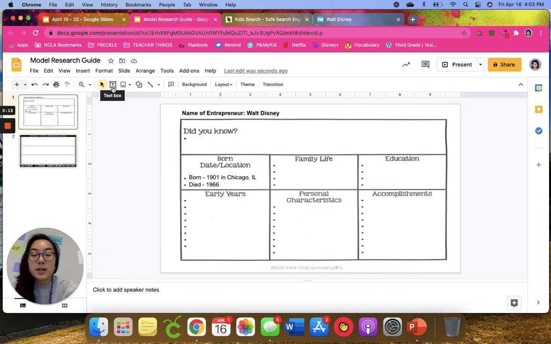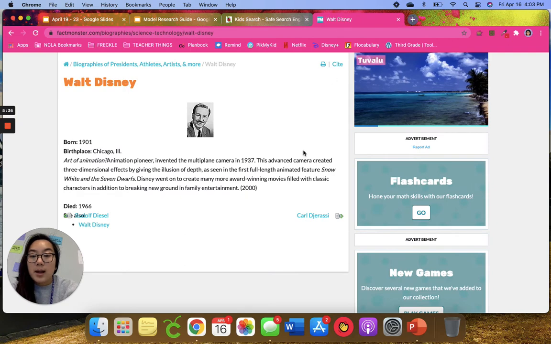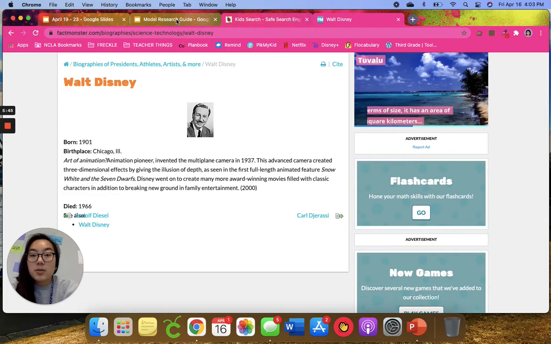So again, I've got to add a text box. I'm going to come up here, I'm going to click and drag, just like that. And I'm going to put in: 1937, Walt Disney invented the multiplane camera. And I also am going to add what that does. And so we see that this advanced camera created 3D dimensional effects by giving the illusion of depth.